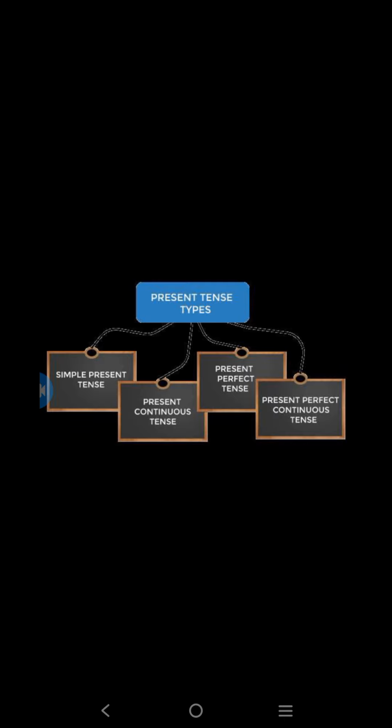So what are they? Simple present tense, present continuous tense, present perfect tense and present perfect continuous tense. So present tense is classified into four types. Are you clear about this?